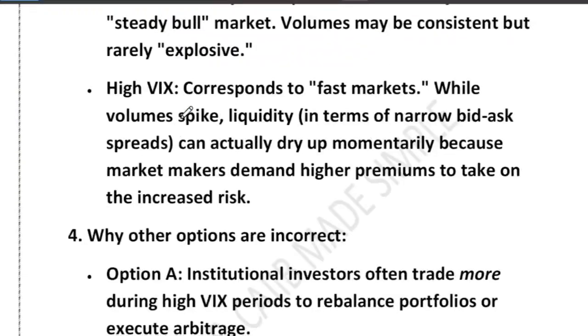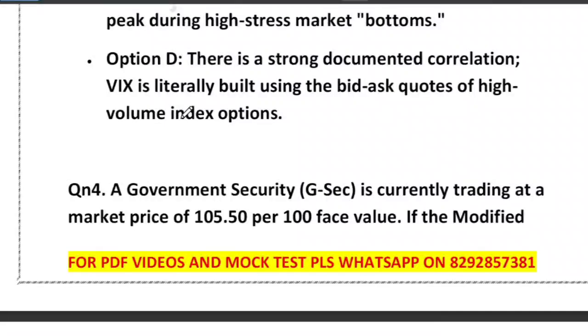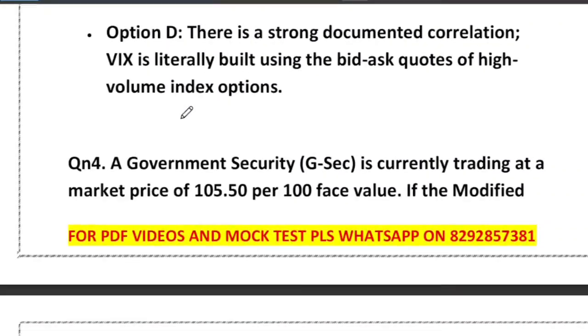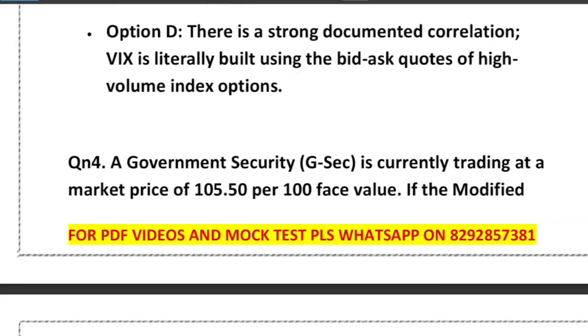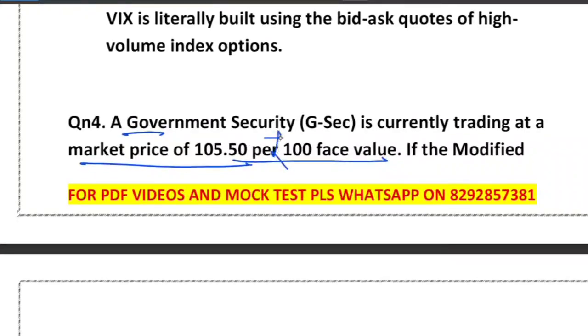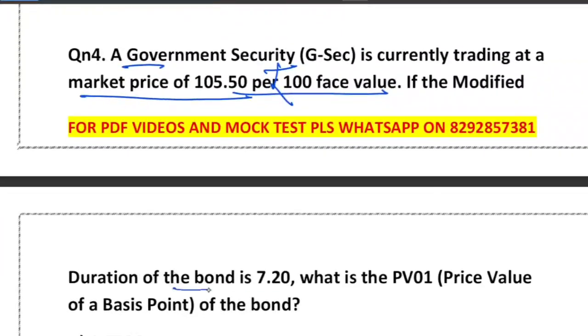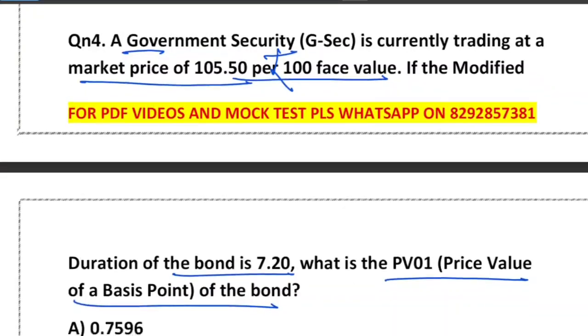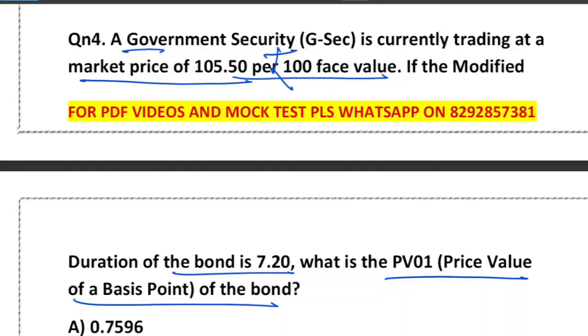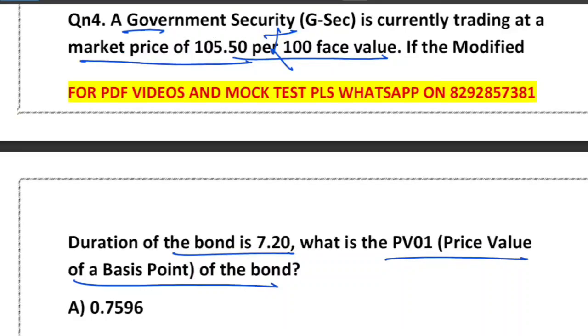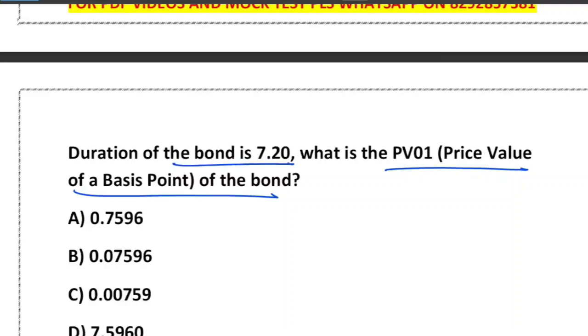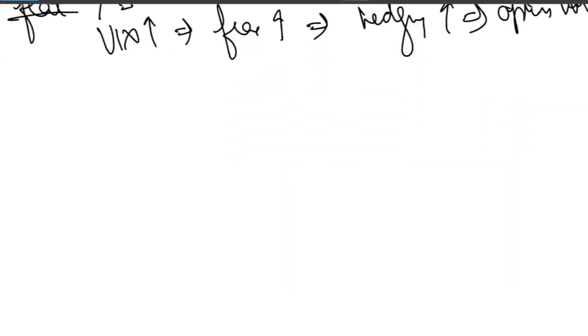PV01 means how much the bond price will change if yield increases by 1 basis point. A very important point: 1 basis point is equal to 0.01%, which is equal to 0.0001. So when yield increases by 1 basis point, how does the bond price move? You are familiar with this relationship: when yield increases, price decreases, and when yield decreases, price increases. So PV01 is the risk in rupees or price, not percentage. Please remember, PV01 tells us the risk in terms of rupees.